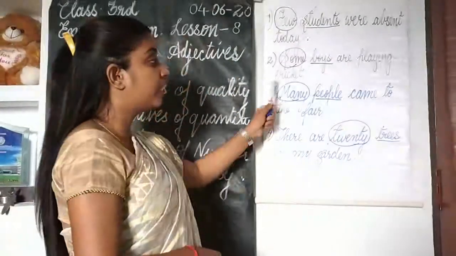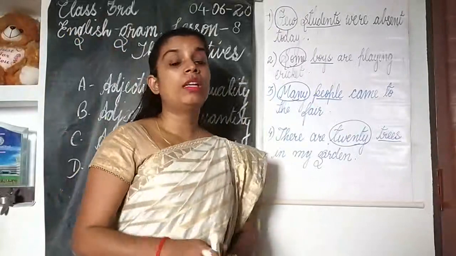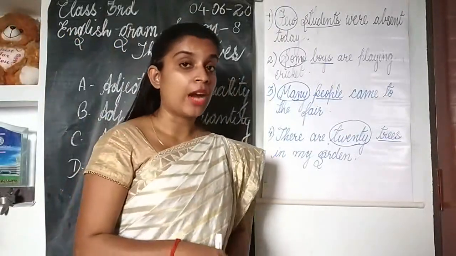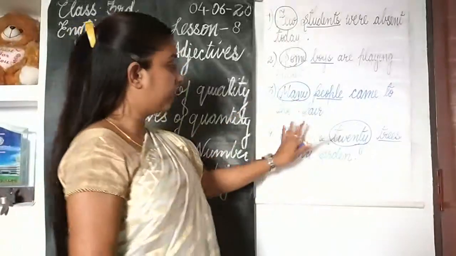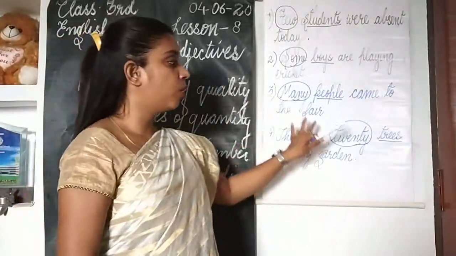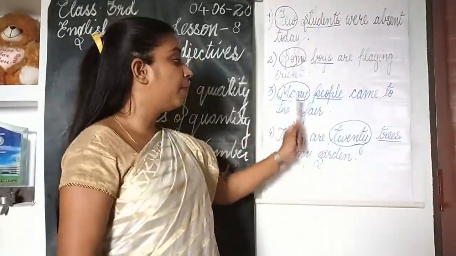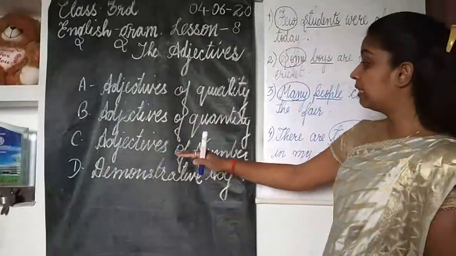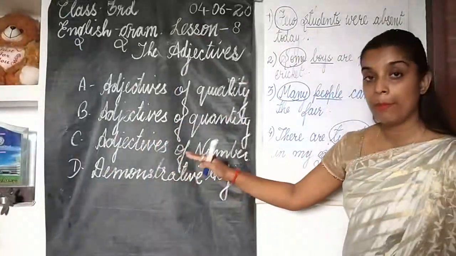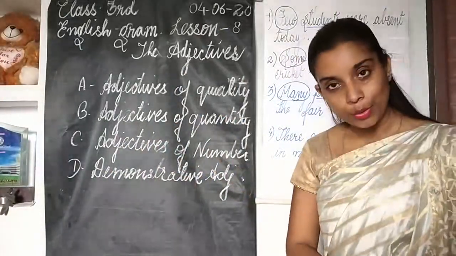Why? Because they are telling about how many persons, places, animals or things are indicated. Got it? So I hope, children, that these four examples are clear to you all. Few, some, many, 20 are all examples of adjectives of number. I hope this third kind, adjectives of number, is also clear to you all.